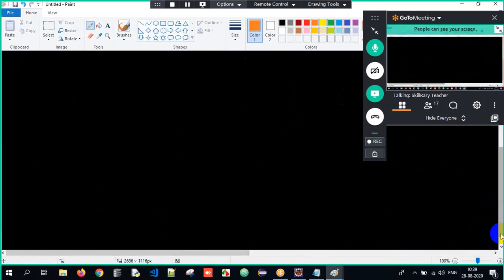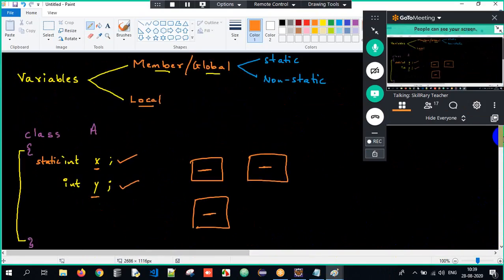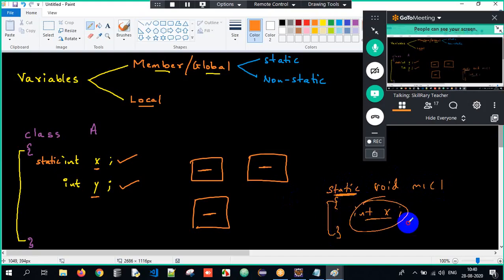Look at this differentiation I gave you. Variables are of two types: member and local. Member variables can be classified into static and non-static, but local variables cannot be written as static or non-static. If you have a static method, static void m1, and you write a variable int x inside it, it obviously behaves as static because it is accessible only within that method.